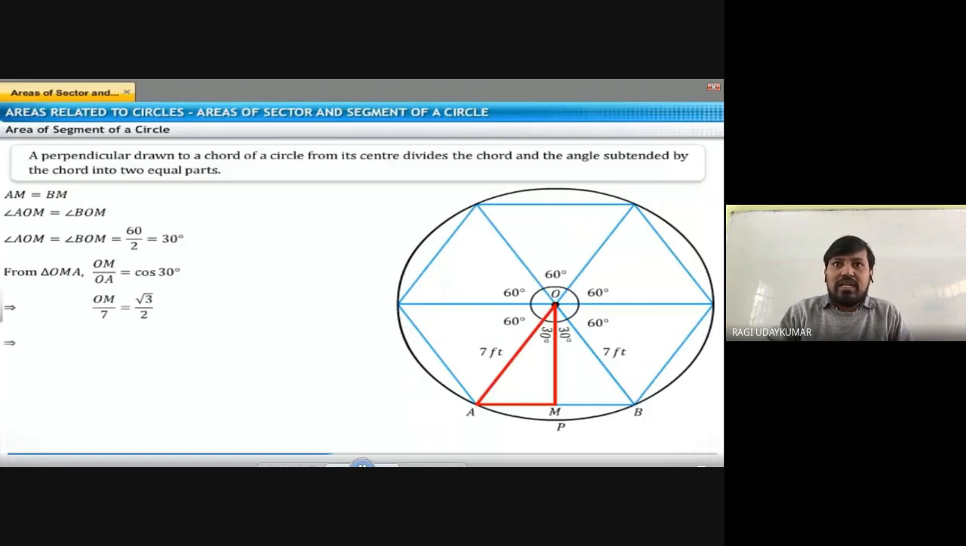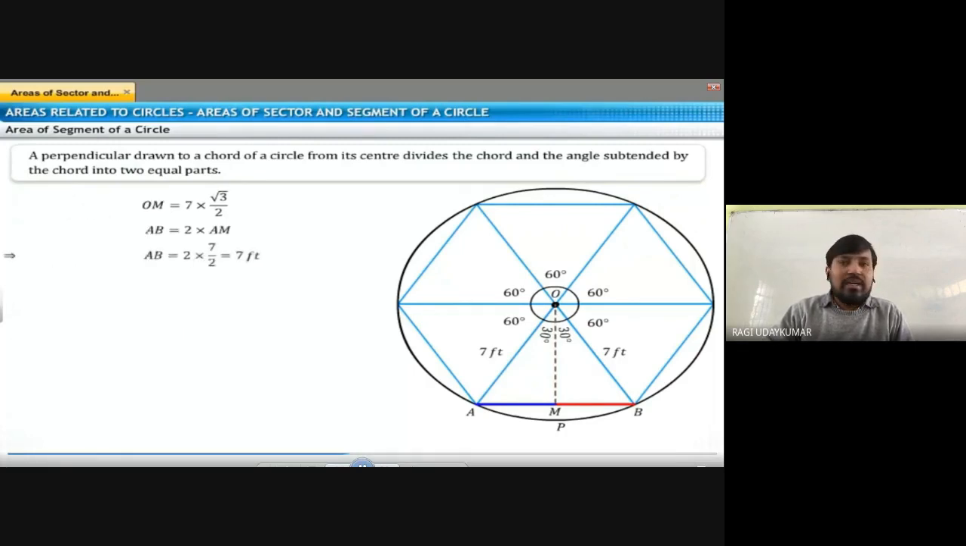We learned this trigonometry previously. From this, you can find the OM length as 7 root 3 by 2. So you got the height. And what about AB? To find AB, you need to find AM, and we have OA. So what is the relation between OA and AM with respect to the angle 30 degrees? We need to find double of AM, and with OA we can find AB.